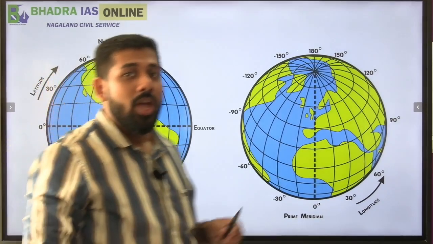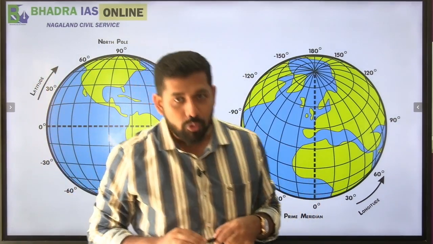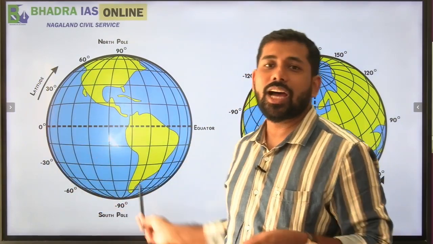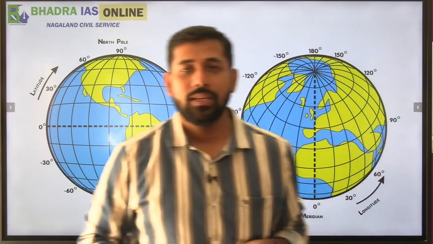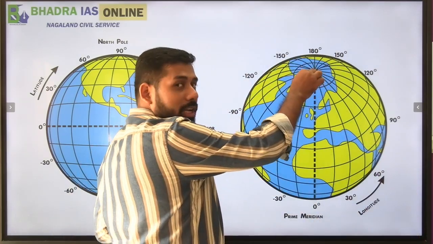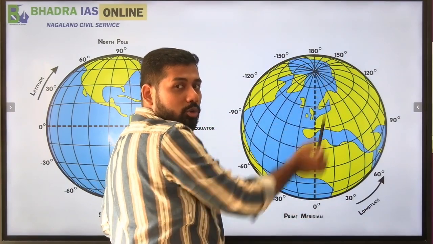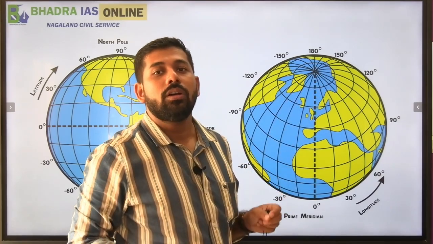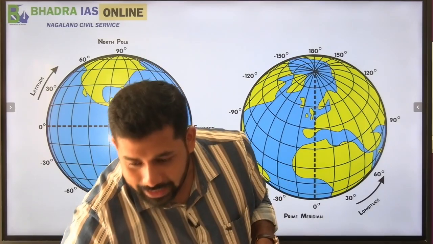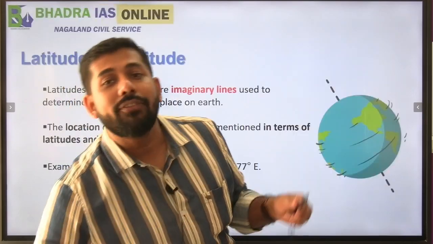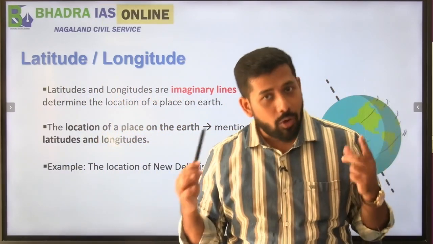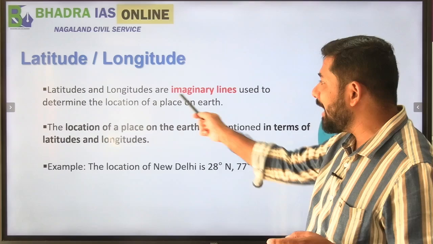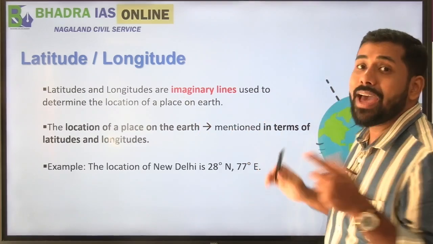So basically, we have come to the conclusion that these parallel lines to the equator are called latitudes, and these lines which are joining from the north pole towards the south pole are called longitudes. Is that clear? So in a nutshell, latitudes and longitudes are not any real lines. They are absolutely imaginary lines.